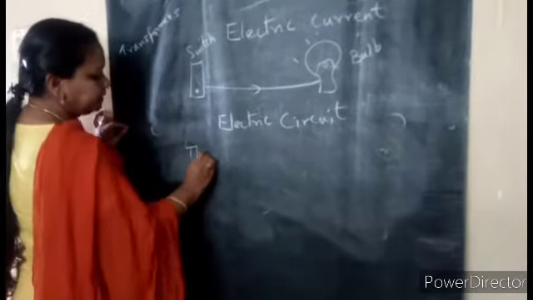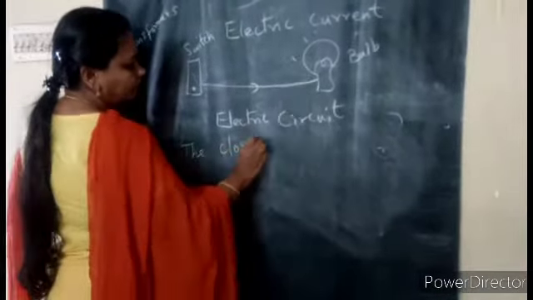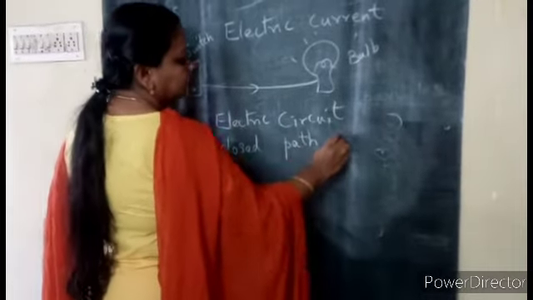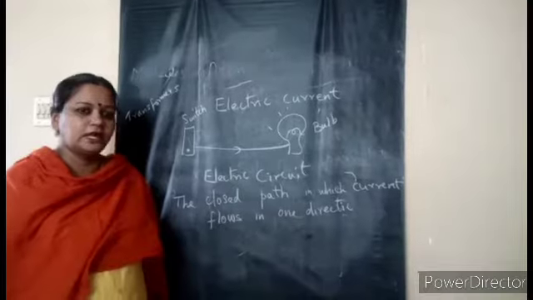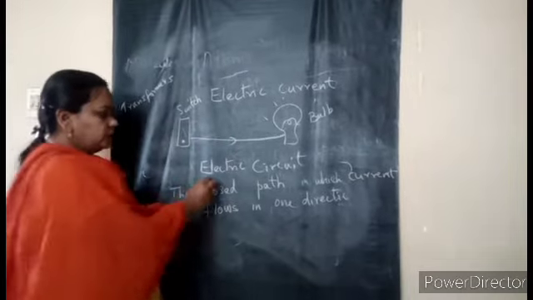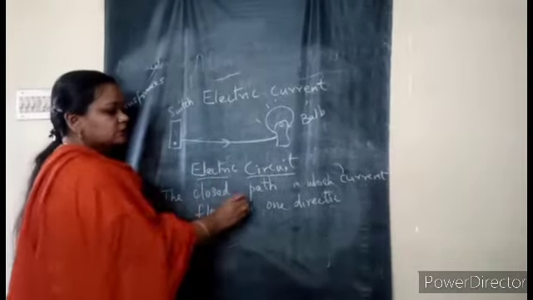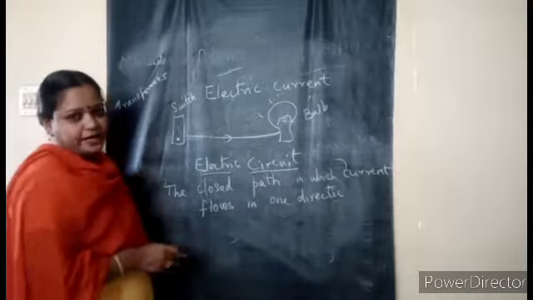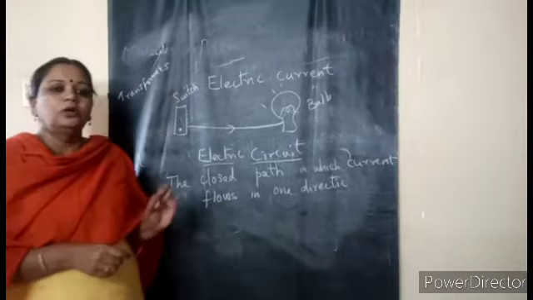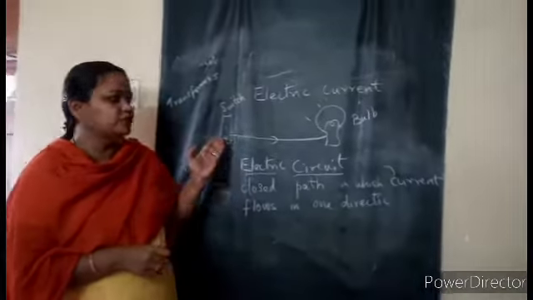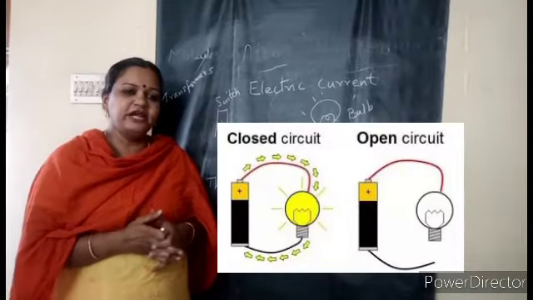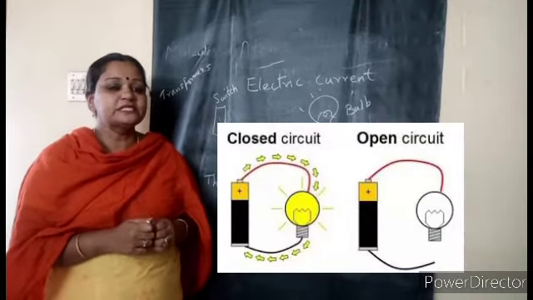The closed path, yeah children. So what is an electric circuit? Electric circuit, the closed path in which current flows in one direction. So when we want to draw a circuit diagram, we cannot draw the switch, bulb and all as such. It will be very difficult and complicated. So we need some symbols.